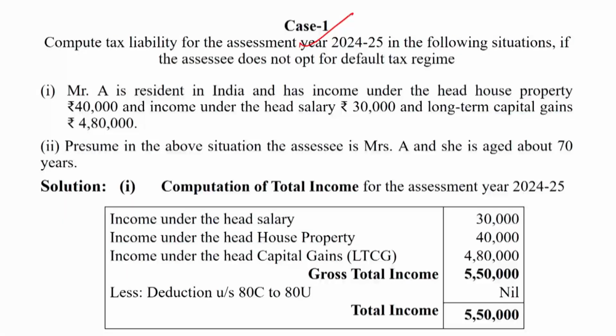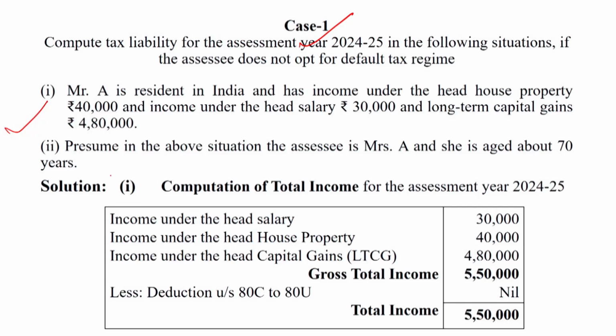Case number 1. Compute the tax liability for the assessment year 2024-25 in the following situation if the assessee does not opt for the default tax regime, but opts for the optional tax regime, the old tax regime.